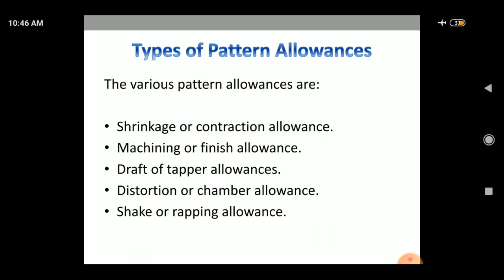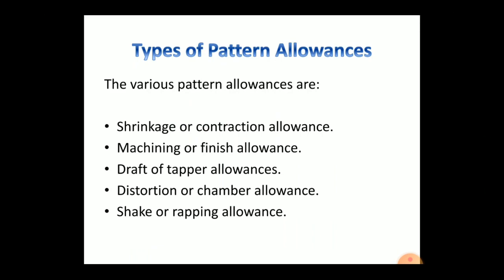Okay, first we discuss the pattern allowance. What is pattern allowance? A pattern is larger in size as compared to the final casting because it carries certain allowances due to metallurgical and mechanical reasons. For example, shrinkage allowance is the result of metallurgical phenomena, whereas machining, draft, distortion, sag and other allowances are provided on the pattern because of mechanical reasons. This is the pattern allowance.